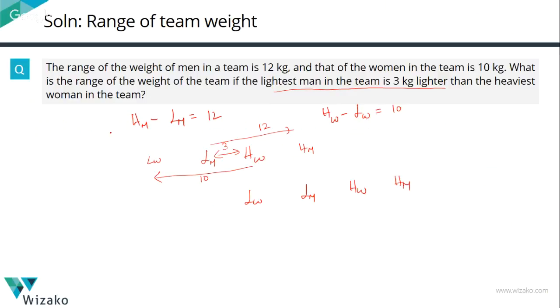Now, going forward, you can solve this algebraically. What we are going to do is plug in some values. Basically, assume a number for something like this. Let the lightest woman's weight be 40 kgs. From this, we can quickly compute the weight of the heaviest woman, 10 kgs heavier than this. So she's going to weigh 50 kgs. We know that the lightest man is 3 kgs lighter than the heaviest woman. So the lightest man is going to weigh 47. The heaviest man is 12 more than the weight of the lightest man. So 47 plus 12 makes it 59. We need the range for the team, which is the heaviest man minus the lightest woman. 59 minus 40 is equal to 19.